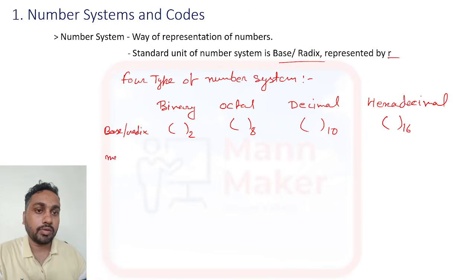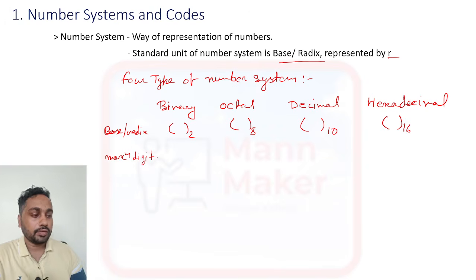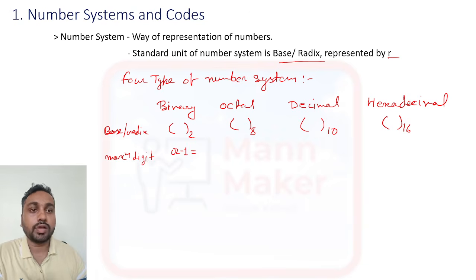Now if we talk about maximum digit, the maximum digit is r minus 1. Here r means the base, for binary r is 2, so 2 minus 1 is 1. Same here, the maximum digit formula is r minus 1. So for octal, 8 minus 1 means 7. In octal the maximum digit will be 7.